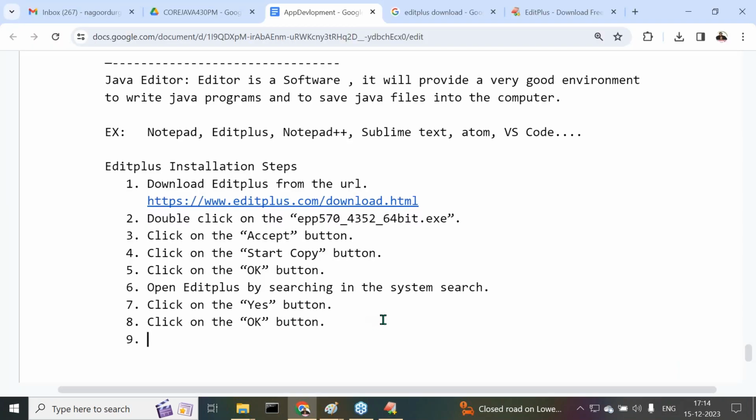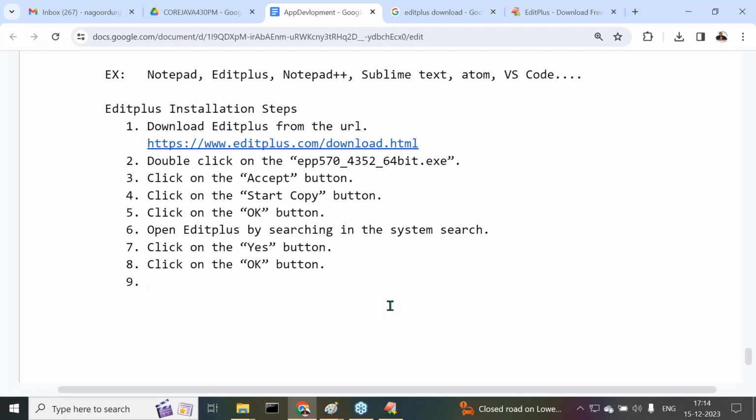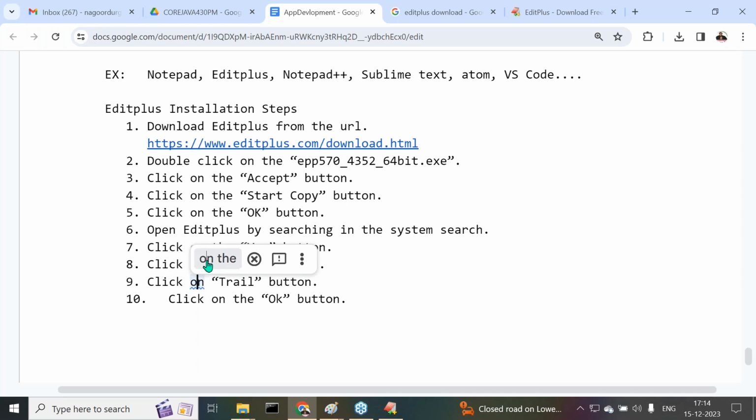Now click on the OK button. Then click on the trial period, the trial button, and then click on OK. Then it is asking about the one-month trial period for you. Just click on OK. That's enough. Automatically, the one-month trial period is going to start again.